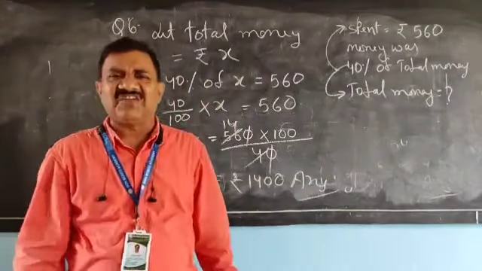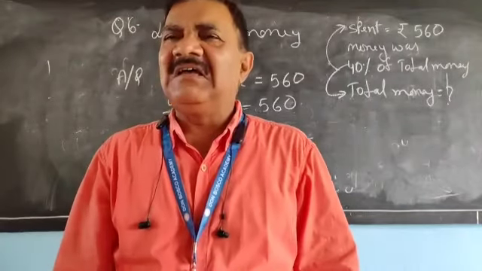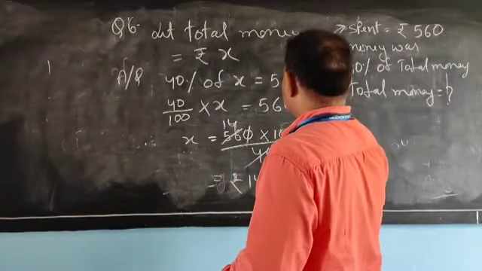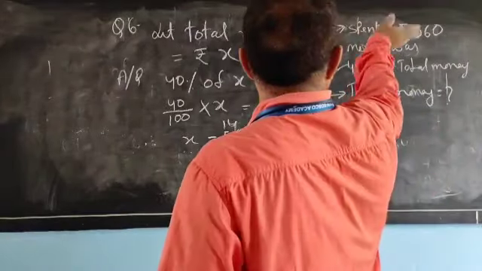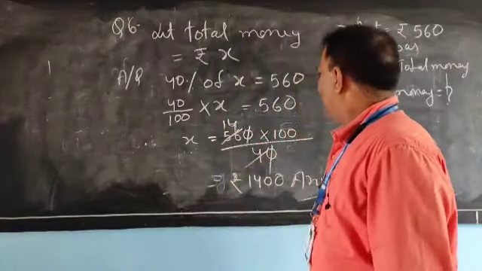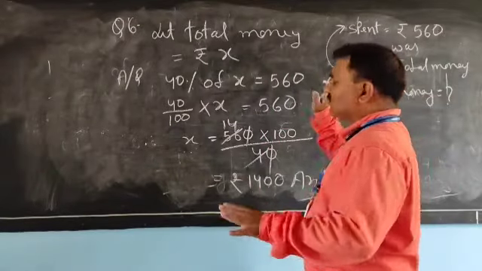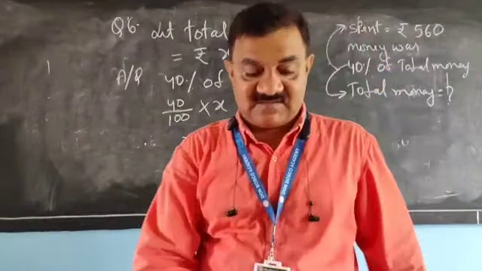How easy the question is: you have spent 40% of the money, and 40% is 560 rupees, and what is asked is the total money.